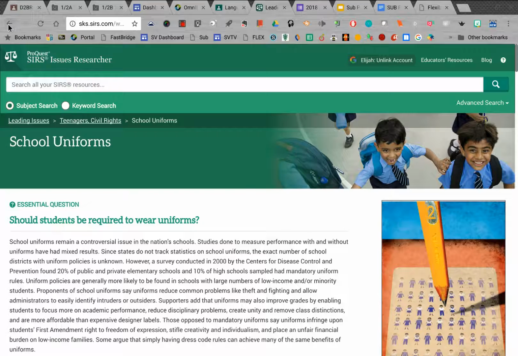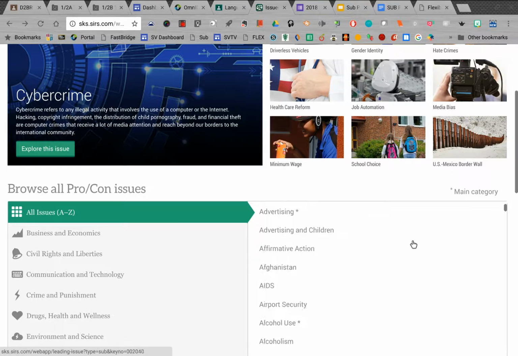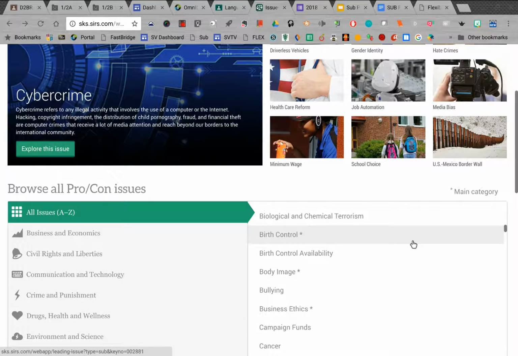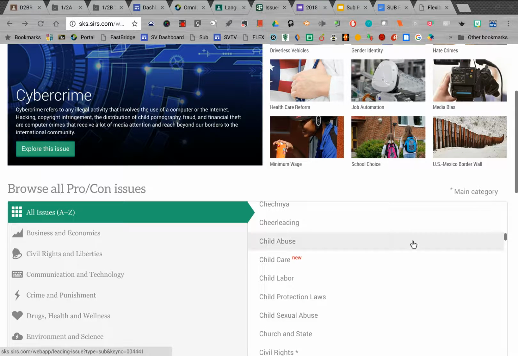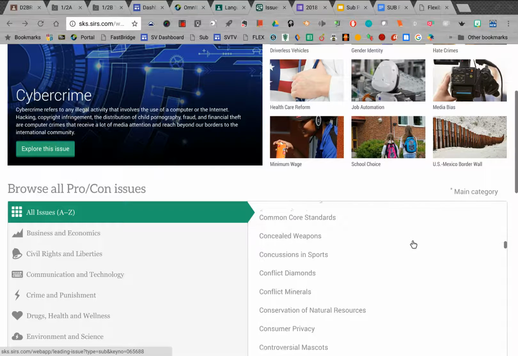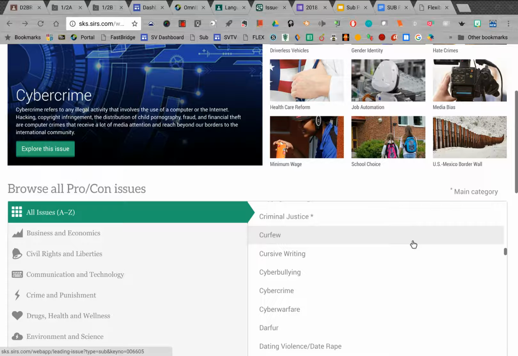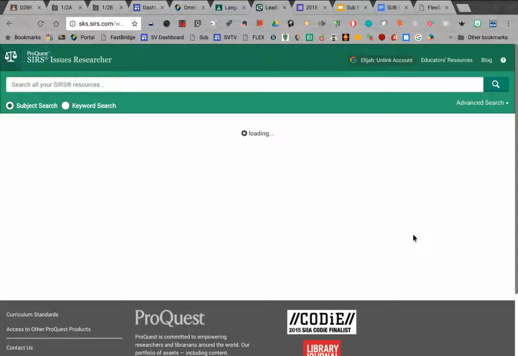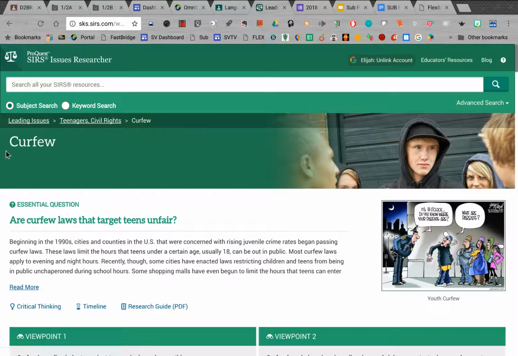I'm just going to go back real quickly and let's choose another topic that might be interesting. Where is it? Here, curfew. This is one that I think is kind of relevant. So let me just show you that. Again, it looks really similar. It's got the title here, some pictures that go along with this topic, and an essential question: are curfew laws that target teens unfair?